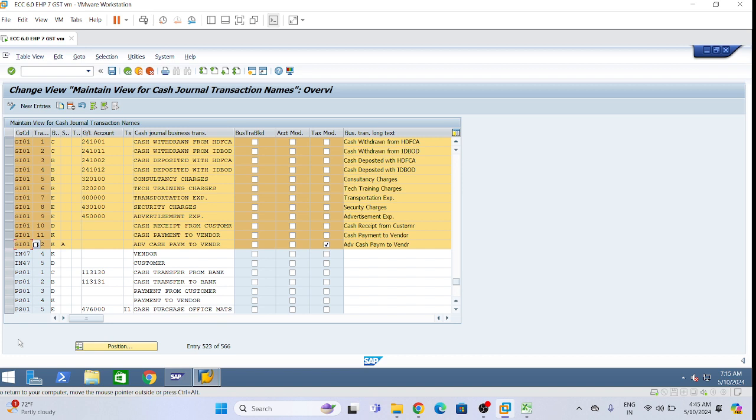If suppose cash withdrawn from bank, means cash is coming, right? Yes, cash is coming. So at that time, what is the GL account we want that will be triggered. So see this one, 241001 means outgoing, right? So what will be the journal entry?